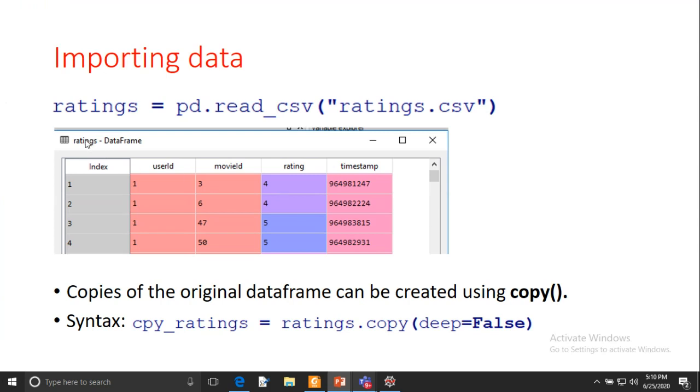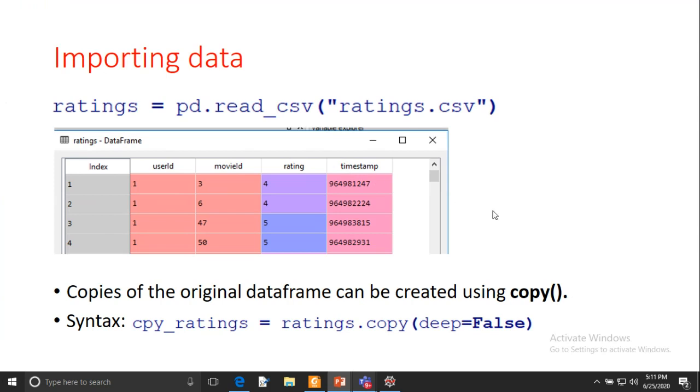So it is showing that it is a data frame, and in this data frame I have added one index column because I am not taking index_col equal to 0. The default value is none, so it is adding an index column here. The remaining columns are as they are, as you will see that we have read from the file: user ID, movie ID, rating, and timestamp.